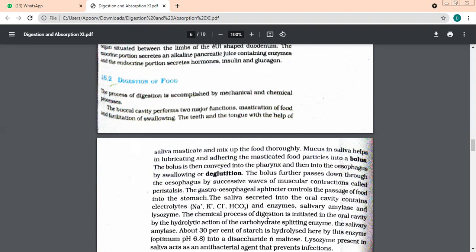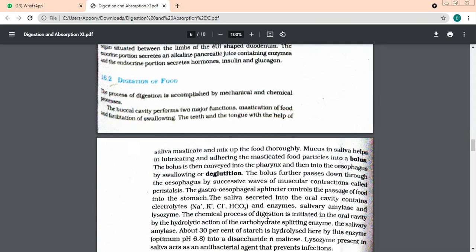It can function at a pH of approximately 6.8. And it breaks the carbohydrates into disaccharides and maltose. So the process of splitting is taking place over here. That is why this enzyme is known as a carbohydrate splitting enzyme. Salivary amylase is called carbohydrate splitting enzyme because it splits the carbohydrates into disaccharides and maltose.